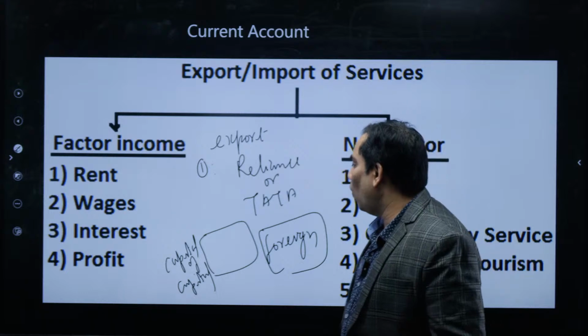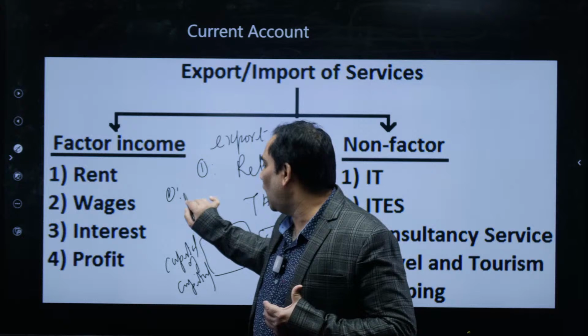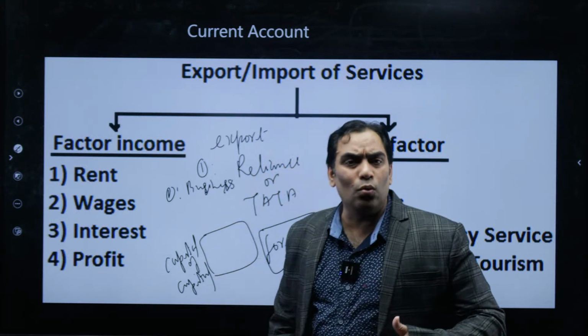Why have they opened their plant in a foreign country? Because they want to do business, they want to do production.